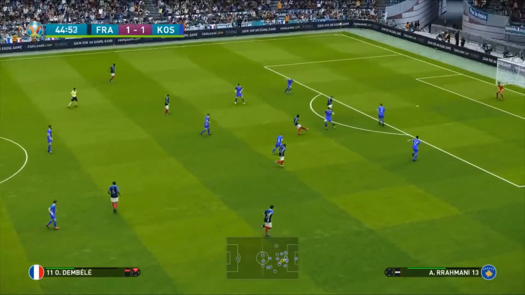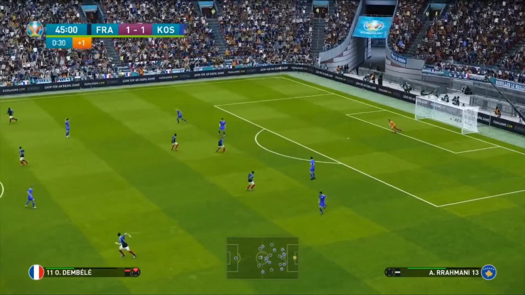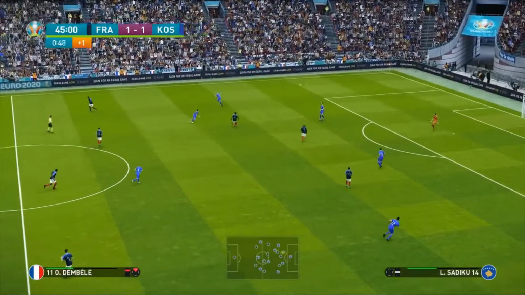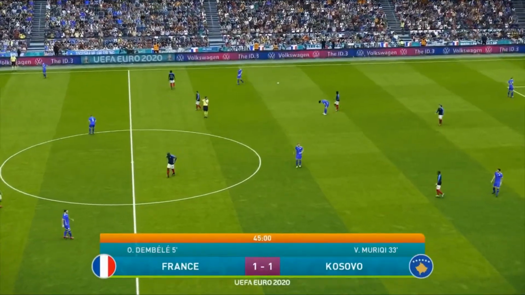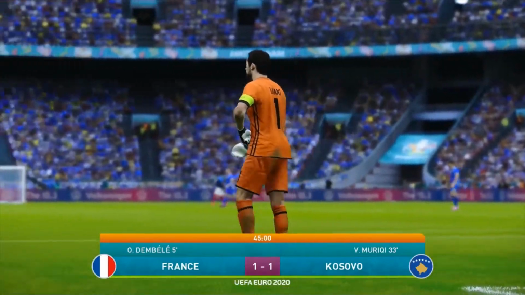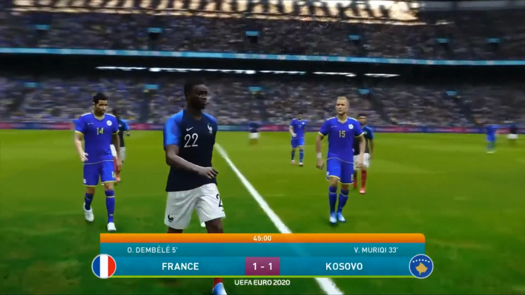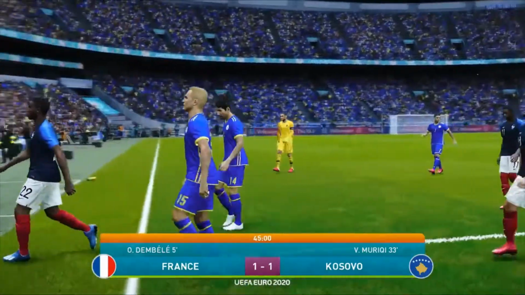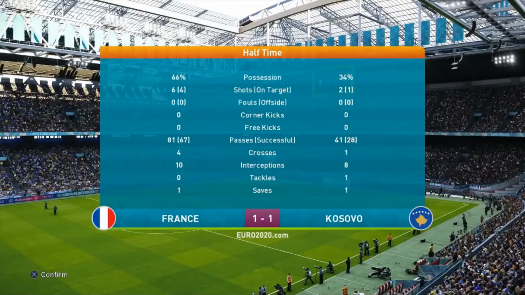Here's Dembele, who goes for the shot. But it's straight into the hands of the keeper. And 1 minute of additional time. There's not going to be enough here for an attack. And the referee blows his whistle. My word, what a first half we've had here. It stands currently as France 1, Kosovo 1. My word. I don't think anyone was expecting that to happen.